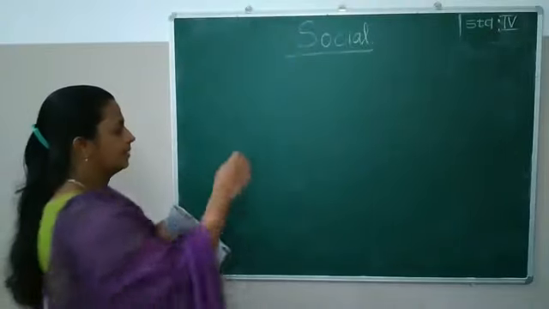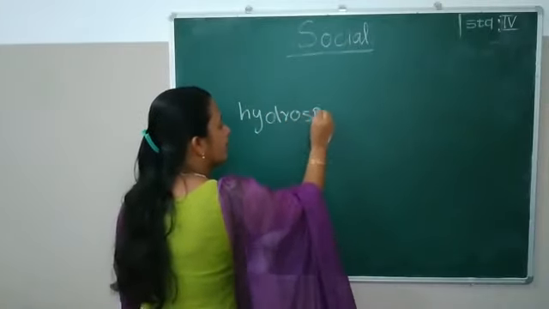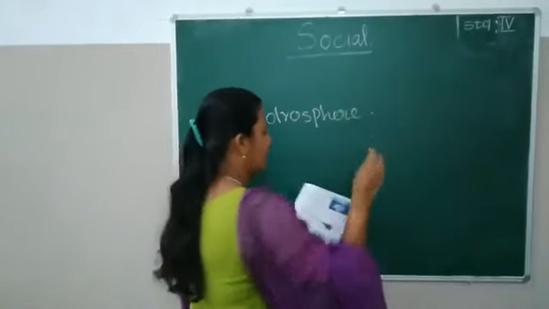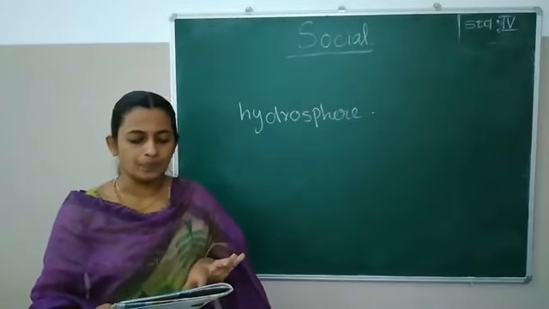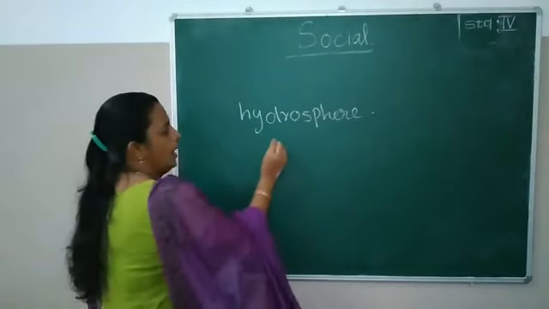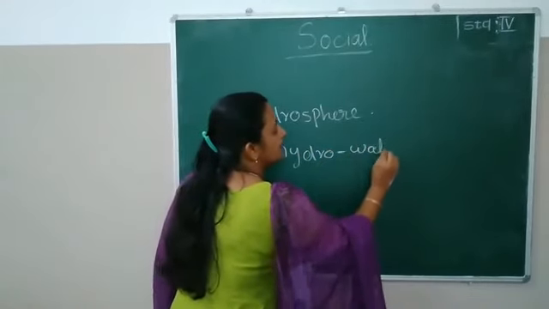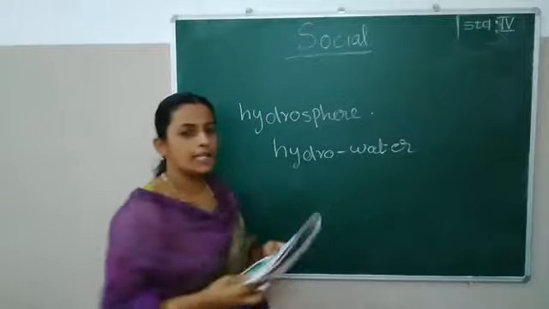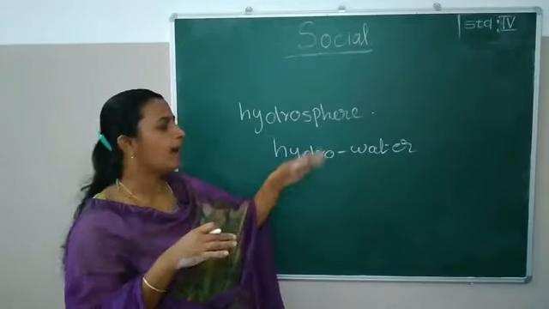Hydrosphere. And the word hydro means water. All the water bodies are examples of hydrosphere.